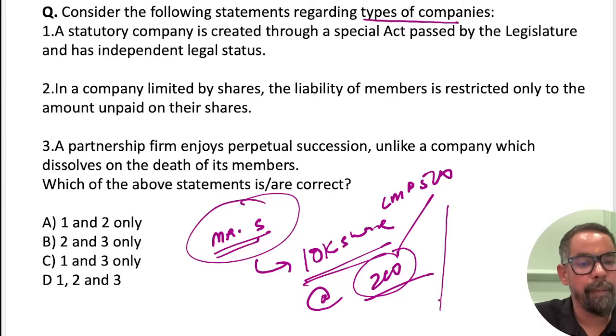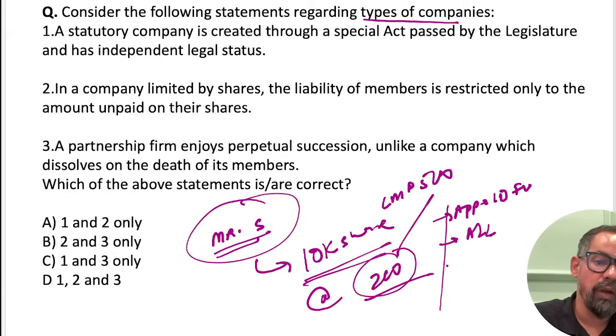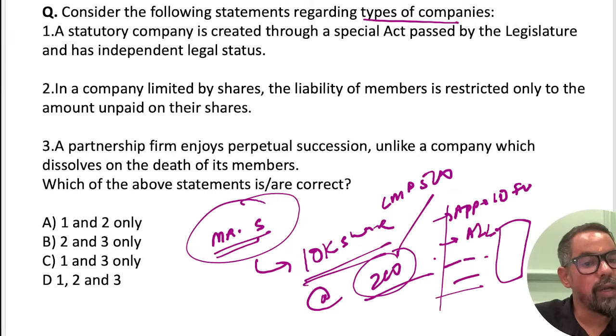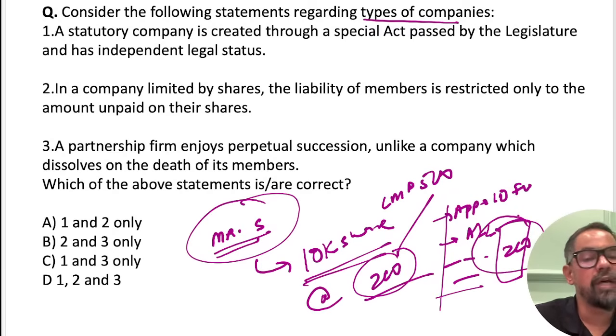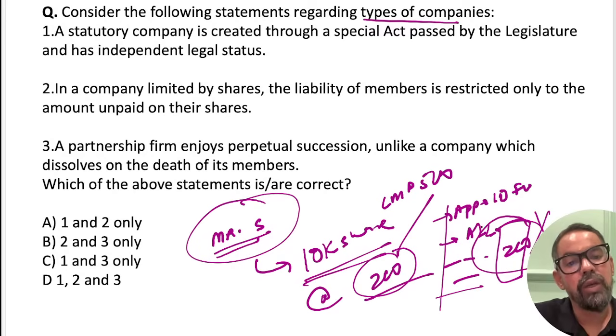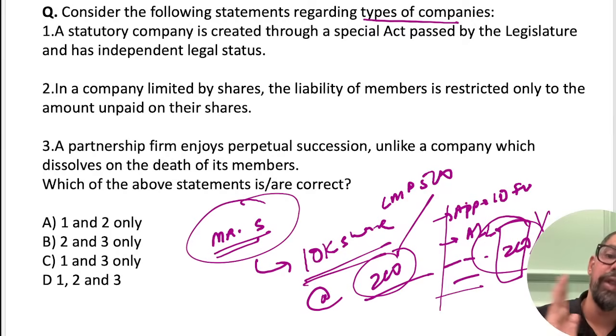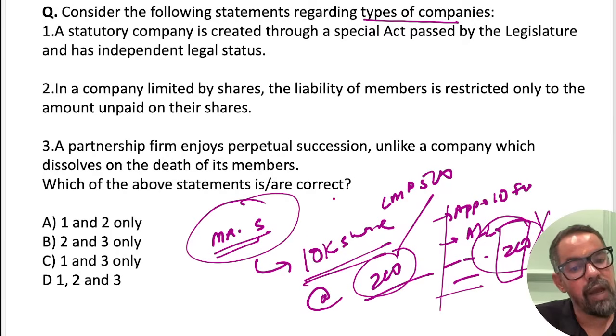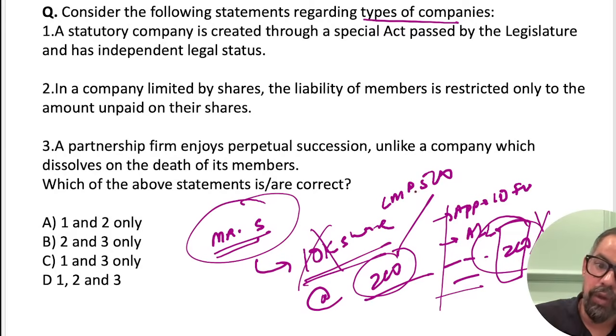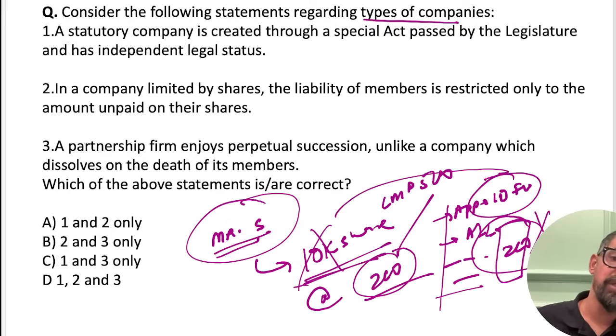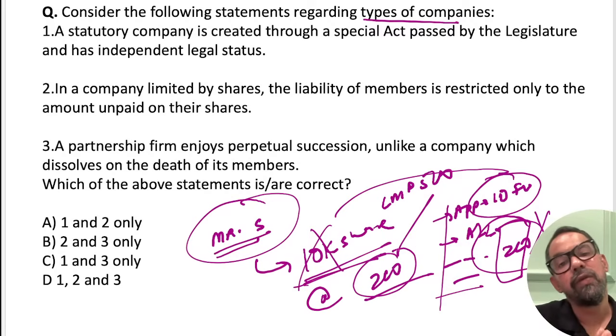Initially, at the time of application, they ask you for 10 rupees only, the face value. Later, at the time of allotment or first call, second call, they ask you for the remaining money. Later your mind changed. You said there is no benefit of investing 200 rupees in this particular company, so you denied the payment when they issued the call. What will happen? Now the company has to remove these 10,000 shares from their books and do reverse entries. They'll remove these 10,000 shares and refund you the 10 rupees you have already paid. This reverse entry is generally known as forfeiture of shares.